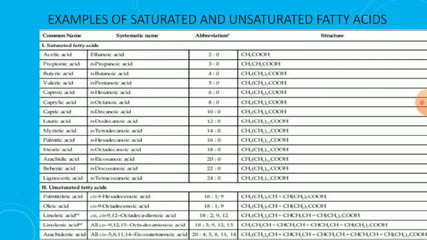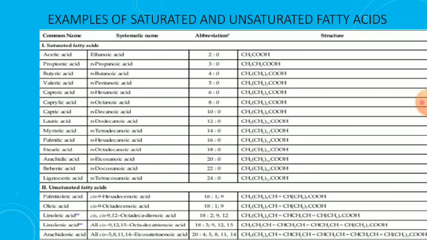Myristic acid is the 14 carbon compound and the systematic name is tetradecanoic acid. The 16 carbon saturated fatty acid is palmitic acid. It is one of the important saturated fatty acids, and the systematic name is hexadecanoic acid. The 18 carbon compound is stearic acid and the systematic name is octadecanoic acid.